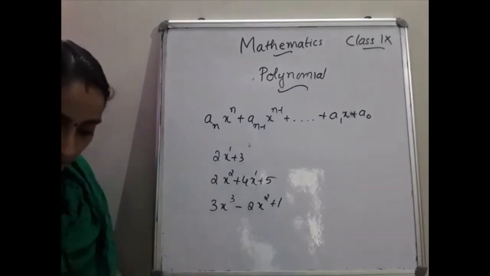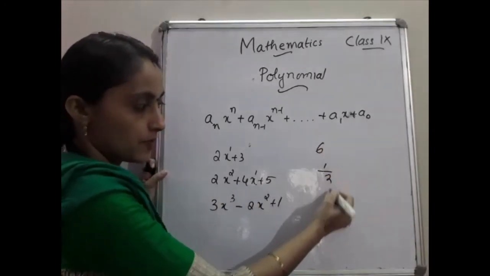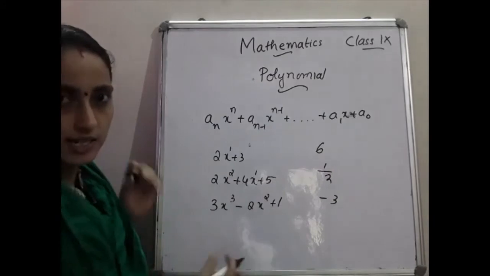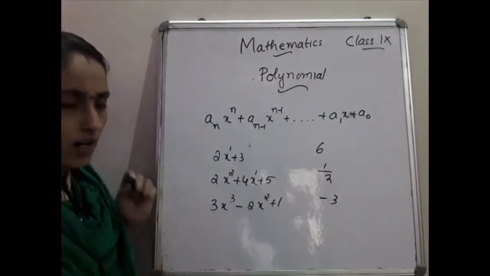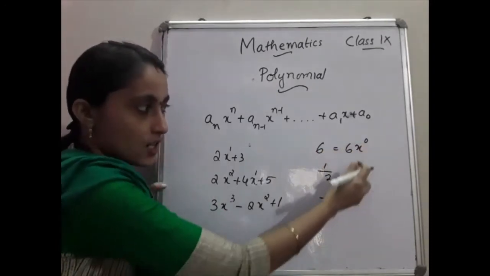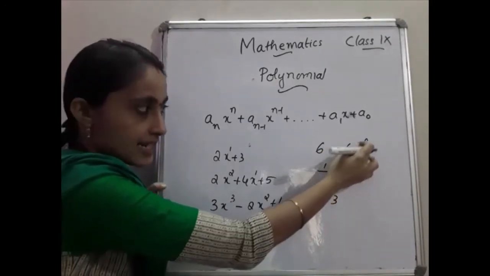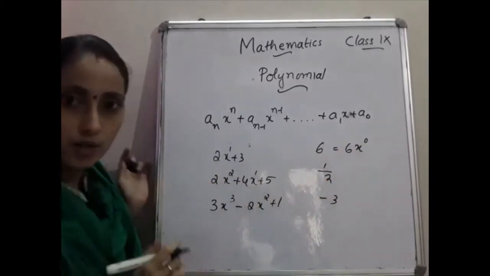And one more type is a constant polynomial, that means 6, 1 by 2, minus 3. These are numbers. So this can be termed as a constant polynomial. Why are we saying constant? Because this 6 can be written as 6 x raised to 0. So it has a variable, but x raised to 0 is 1. So this value will be equal to 6, but this is a polynomial, a constant polynomial.